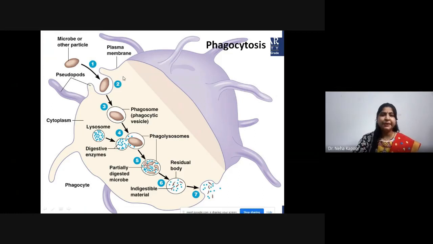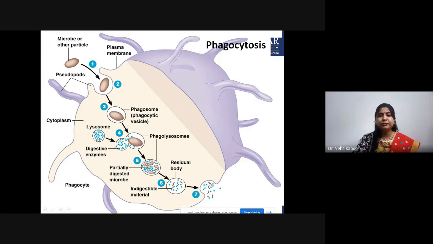The plasma membrane starts pinching off and engulfing this microbe. This is the first step: the microbe attaches to the plasma membrane of the phagocytic cell and is internalized because of pseudopodia formation. Once it is internalized, it is known as a phagosome, engulfed in the form of a vesicle.